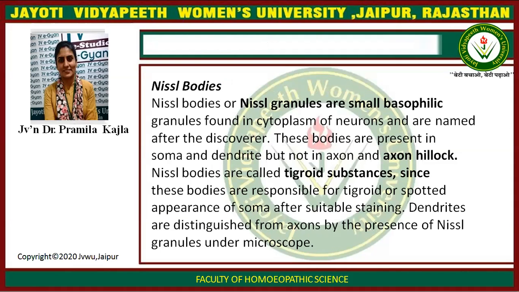Nuclear bodies or nuclear granules are small basophilic granules found in cytoplasm of neuron and are named after the discoverer. These bodies are present in soma and dendrites but not in axon and axon hillock. Nuclear bodies are also called tigroid substance since these bodies are responsible for tigroid or spotted appearance of soma after suitable staining. Dendrites are distinguished from axon by presence of nuclear granules under microscope.